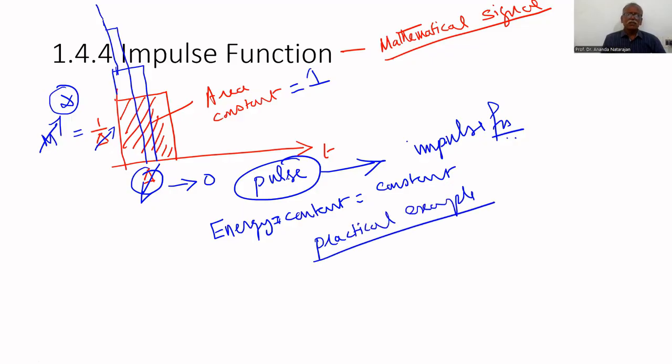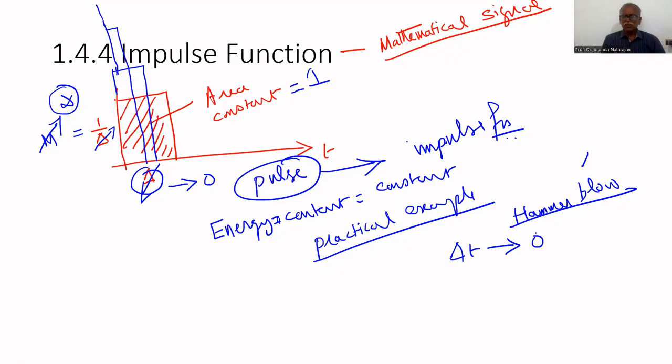A practical example of an impulse function is a hammer blow. If you give a hammer blow, that is called the impulse function. The contact duration of that hammer and the surface on which we gave the blow, delta t, should approach 0.